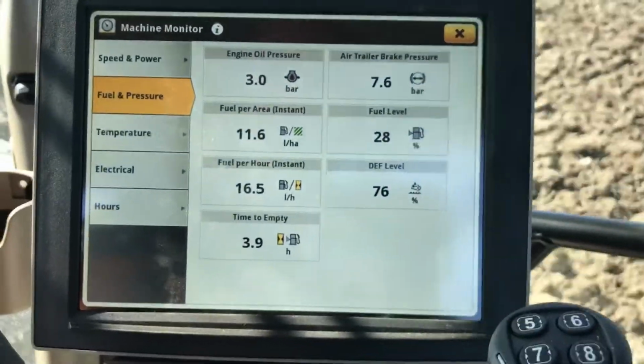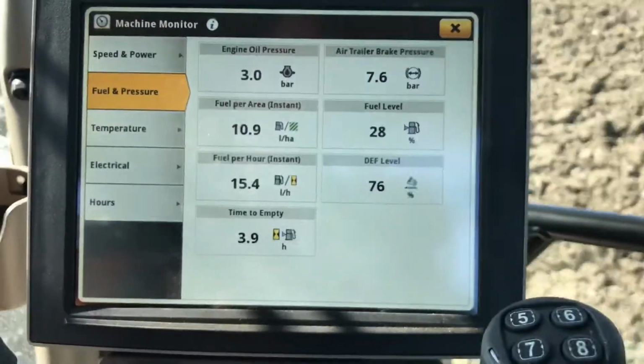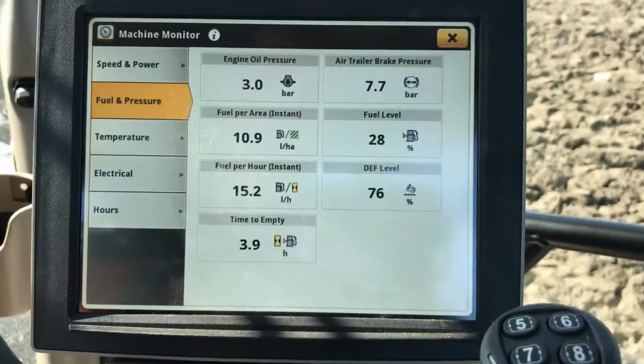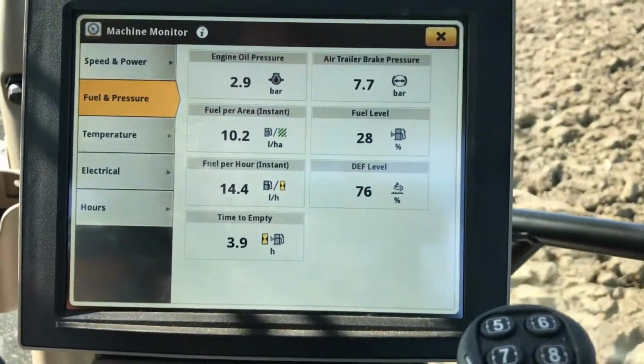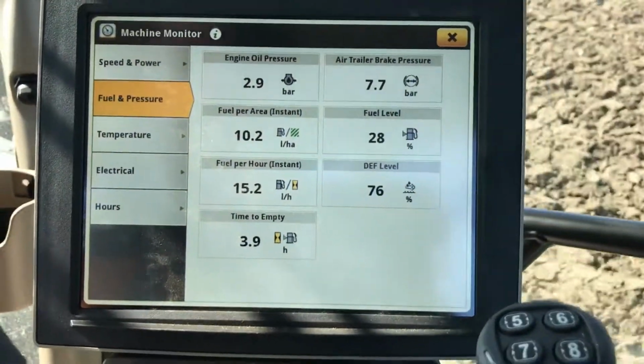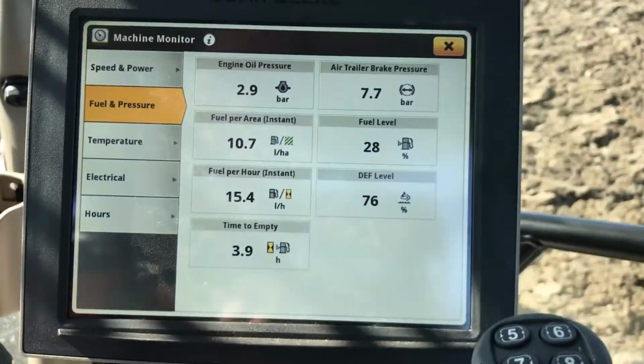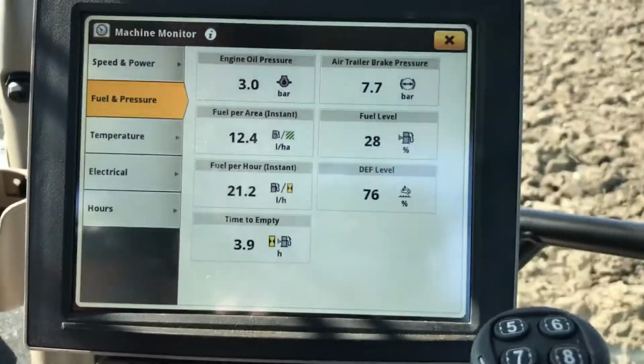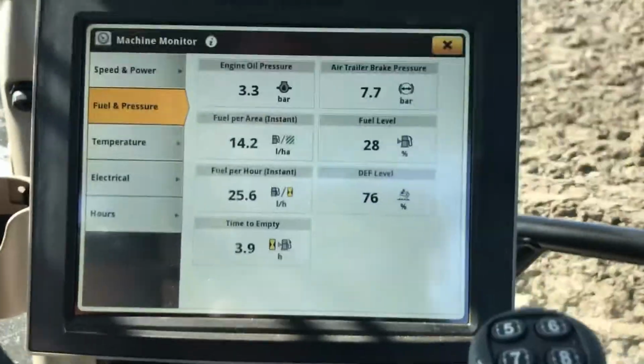Same on fuel and pressure. We're covering here at the moment, we're doing 11 litres to the hectare, 10 to 11, 10 there when we're doing the 7k. When we shove her on up here now, say back up to full load again, up to 9.5 kilometers.